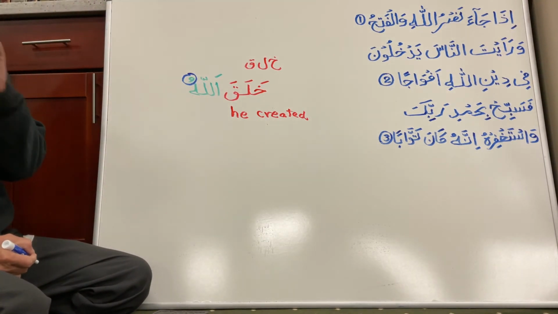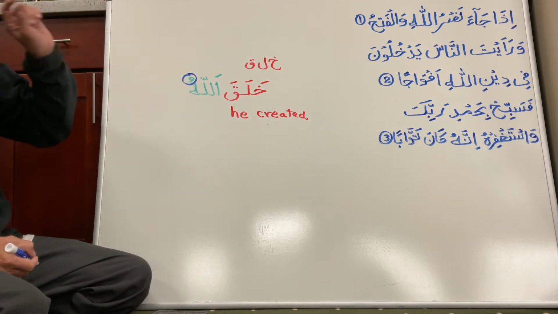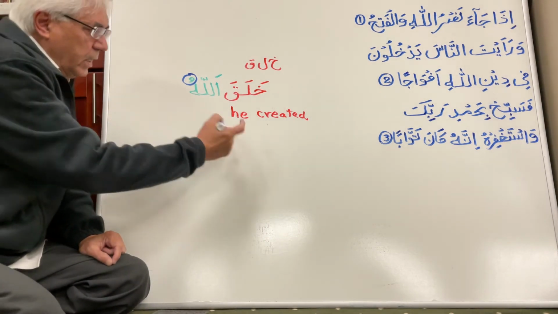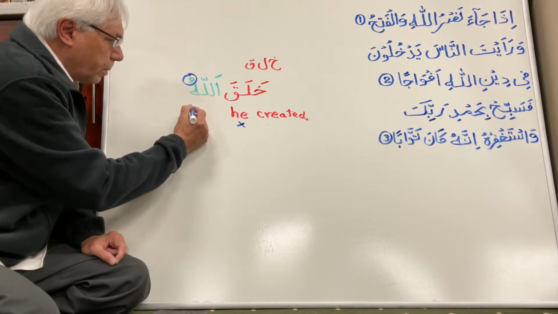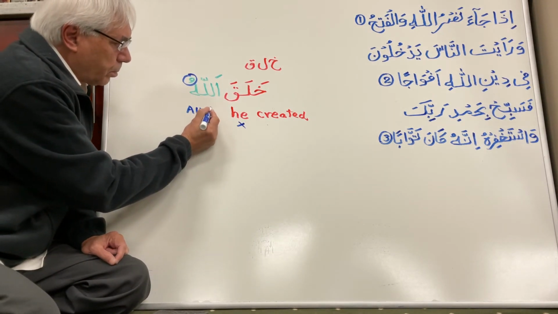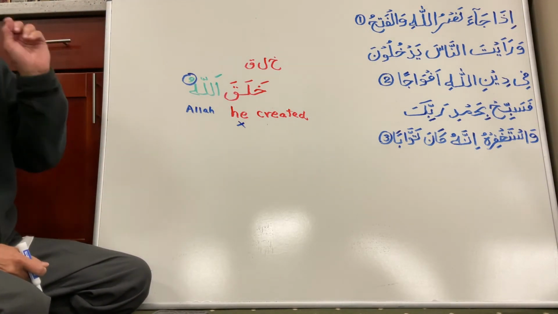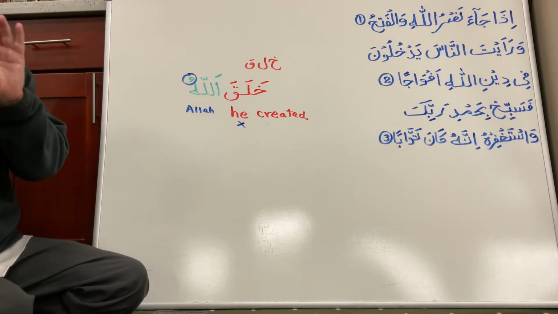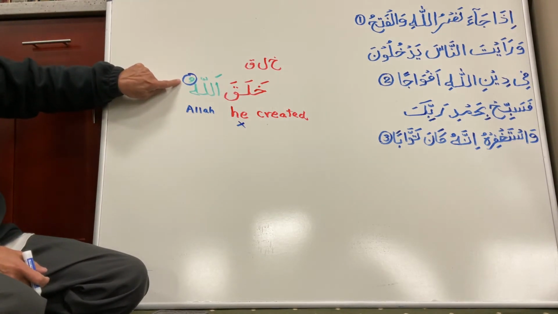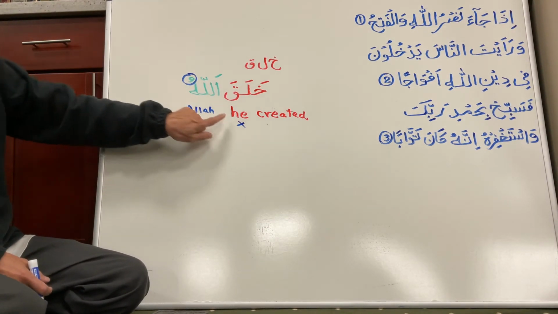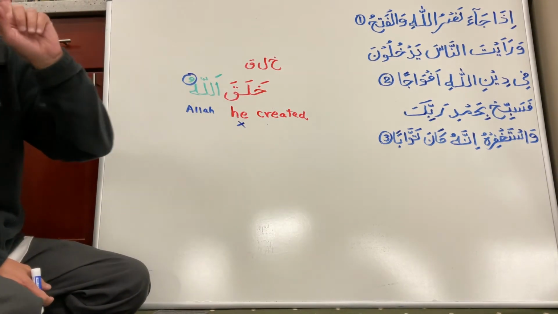If there is a pesh or a dhamma on the last letter, very important, then "he" goes away, and this word becomes the doer. Very important, keep in mind, when you're reading the Quran, pay attention. If you look in there and it says pesh, dhamma, immediately this "he" goes away and the meaning becomes "Allah created."